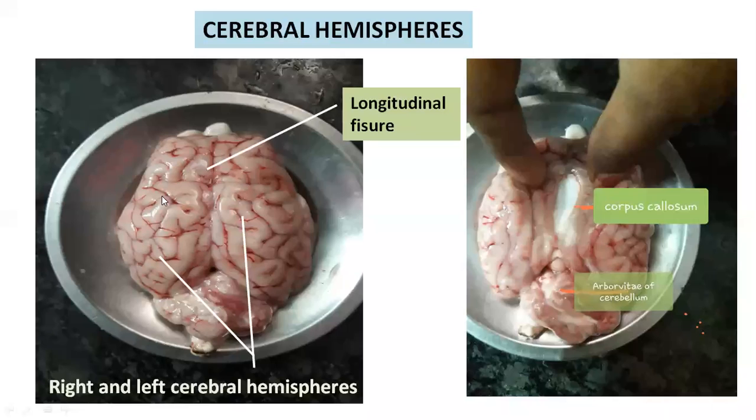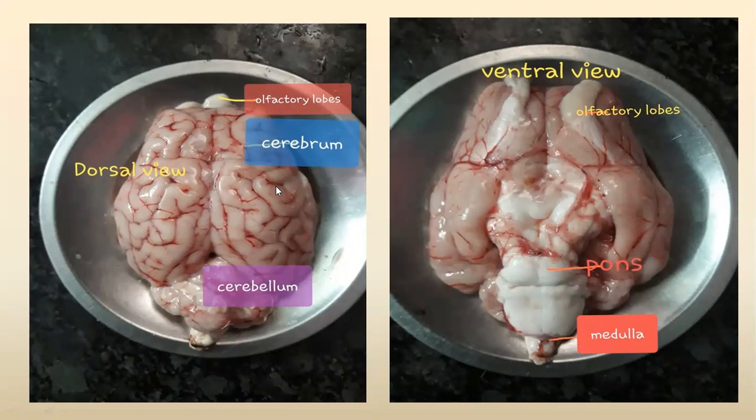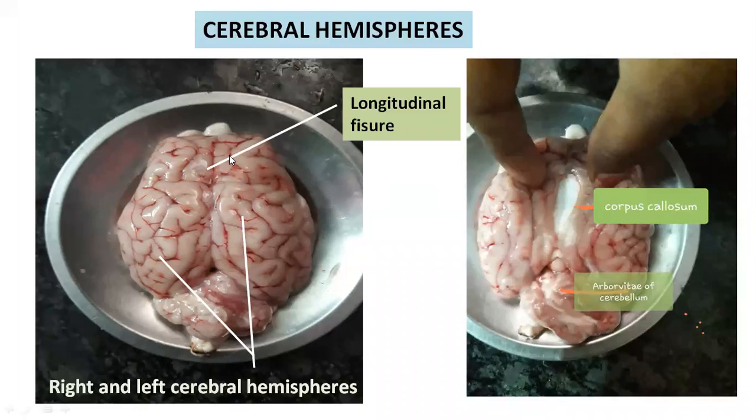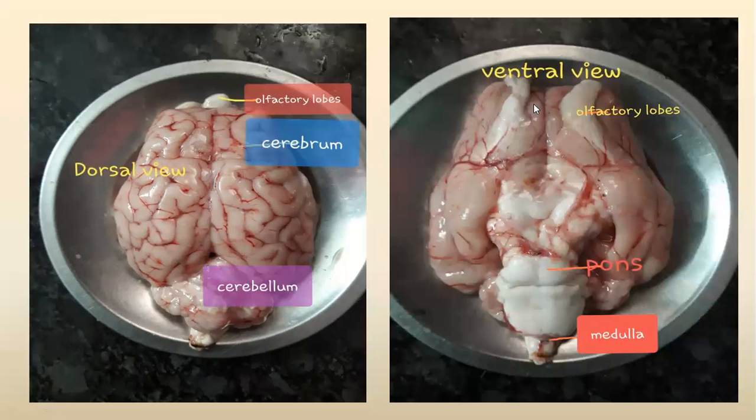So if you see the brain, I already told you the brain is divided into three parts: forebrain, midbrain, and hindbrain. So the forebrain has olfactory bulb, cerebral hemispheres, and diencephalon. Olfactory bulbs are nothing but one pair of olfactory lobes which have a tract called olfactory tract, which are lined by olfactory epithelium, which is a sensory epithelium.